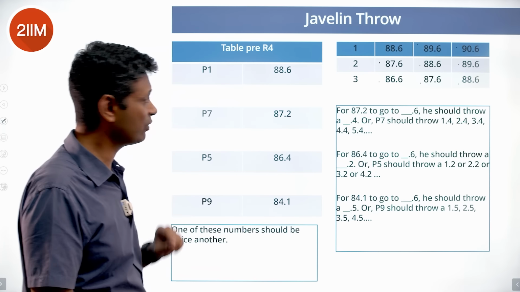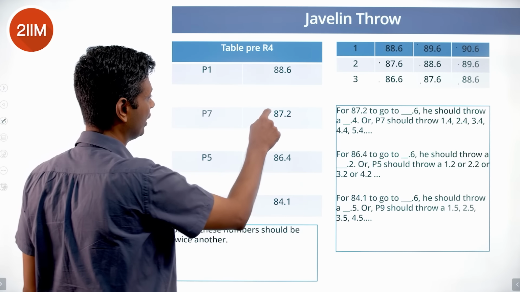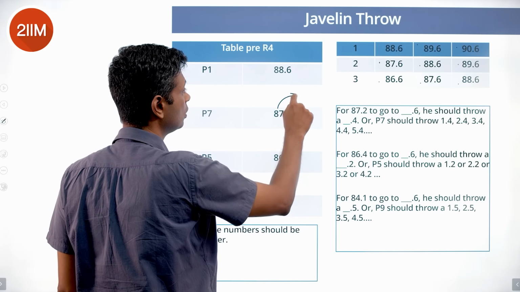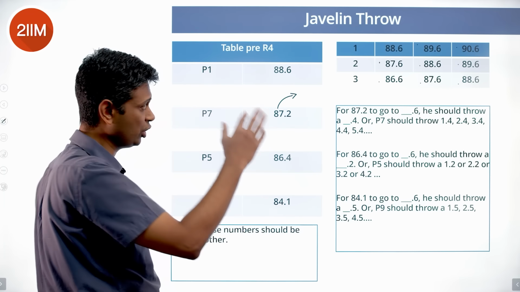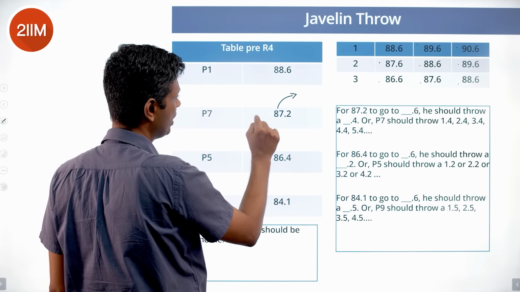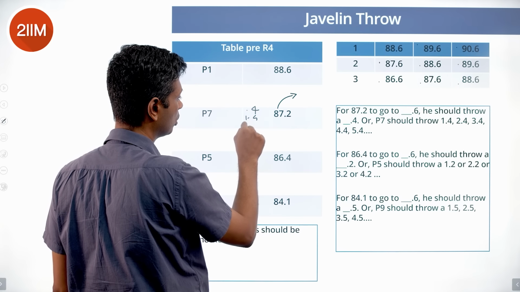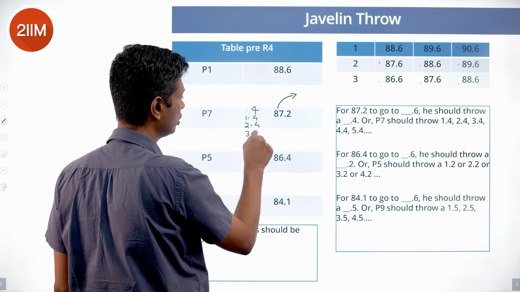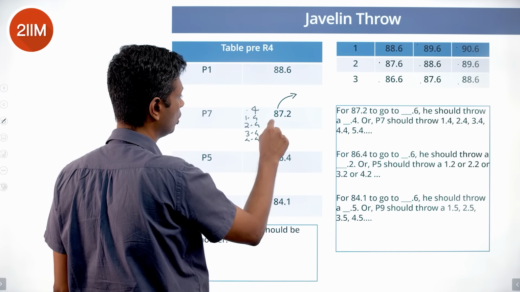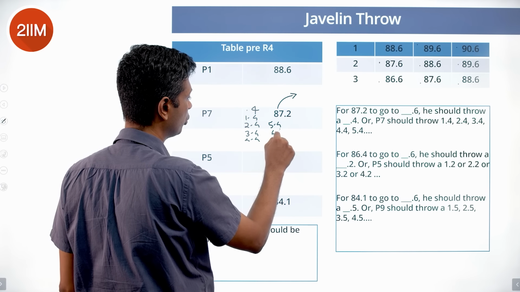Brilliant. That's a big giveaway because now this guy, assuming he goes to a medal winning score, then he should have scored from 87.2 either a 0.4 or a 1.4 or a 2.4 or a 3.4 or a 4.4 or a 5.4 or a 6.4.